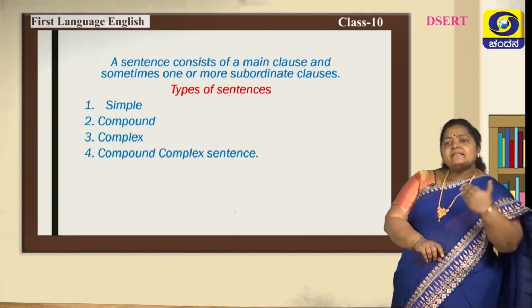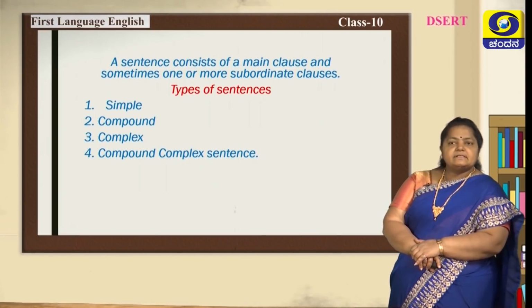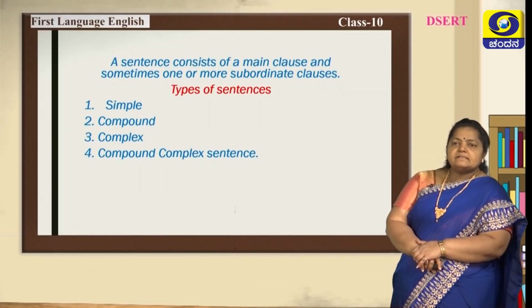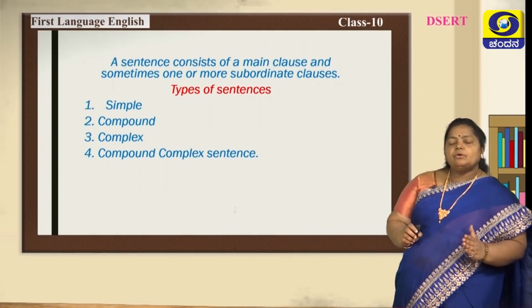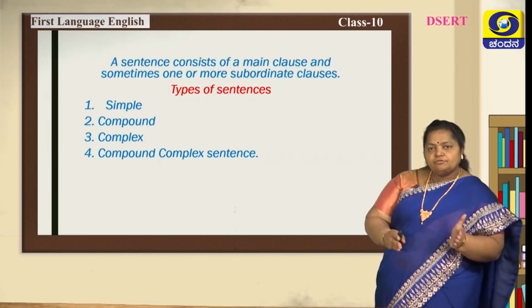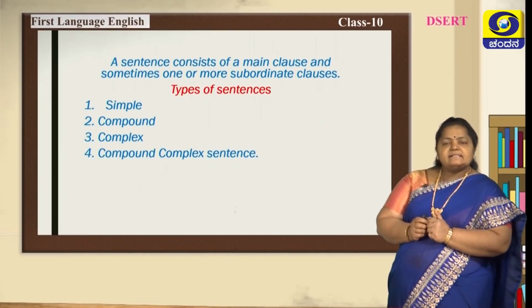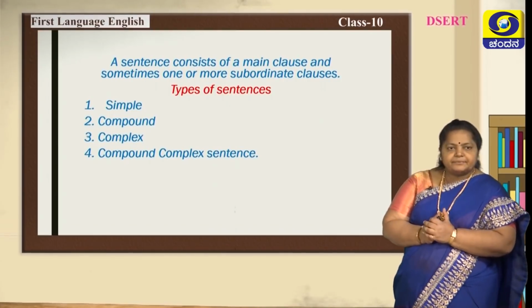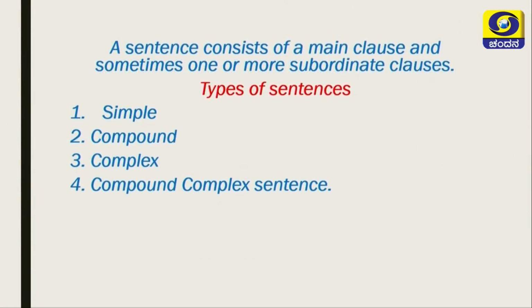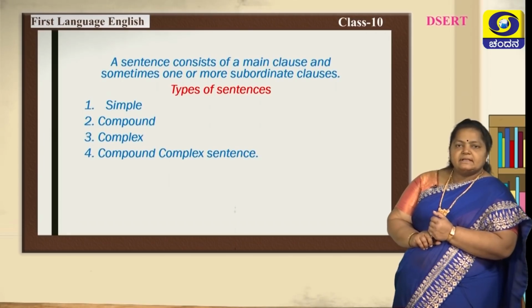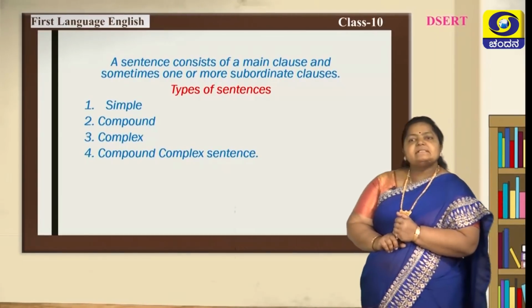Okay. Let us move to the next part, that is types of sentences. You are going to learn today types of sentences and how to transform one form to another form. Now, let us see what are the types of sentences here. A sentence consists of a main clause and sometimes one or more subordinate clauses. The types of sentences here are simple, compound, complex, and compound-complex sentence. 4 types of sentence.